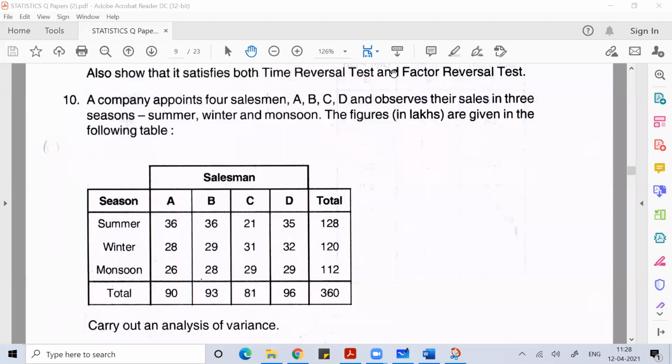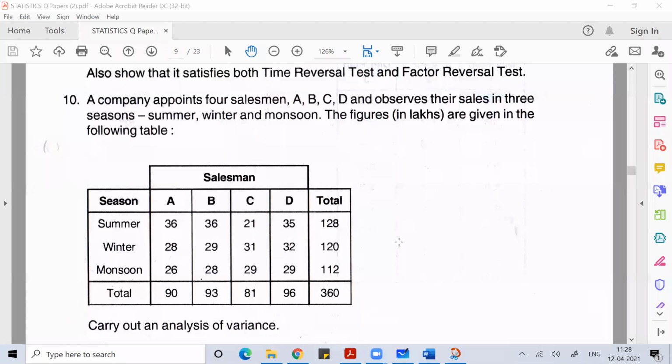If I had to do one-way classification, it should be clearly stated in the problem whether to perform it salesman wise or season wise. Here that scenario is missing, so we are not able to understand how we need to perform ANOVA, either salesman wise or season wise.